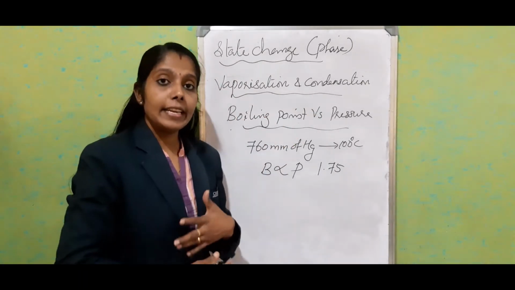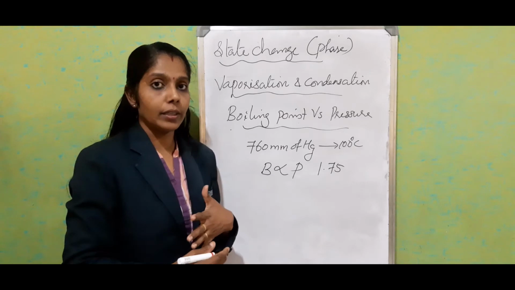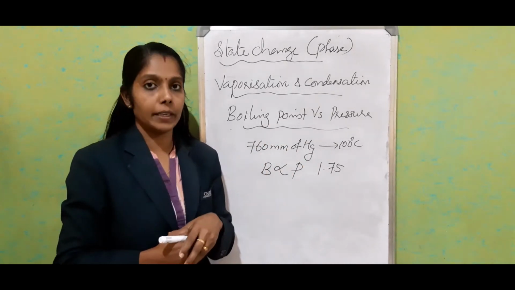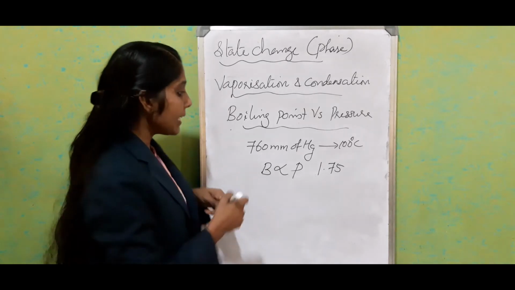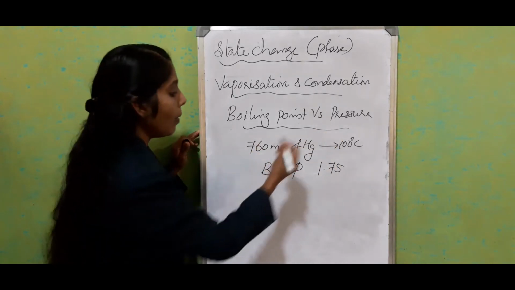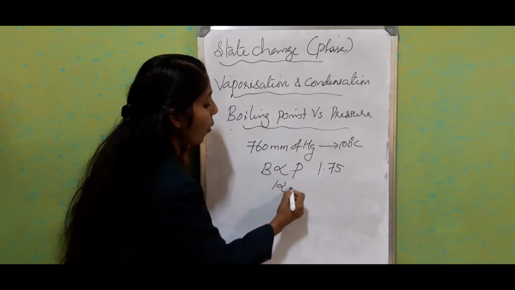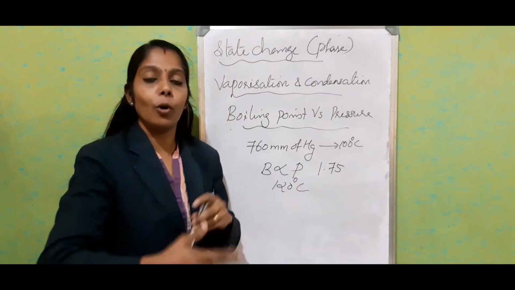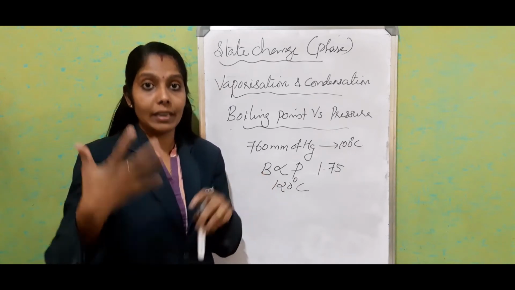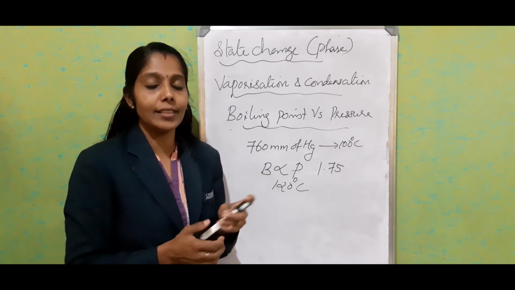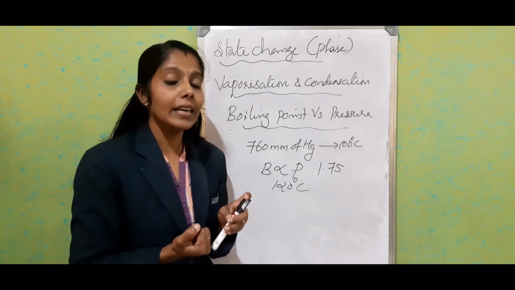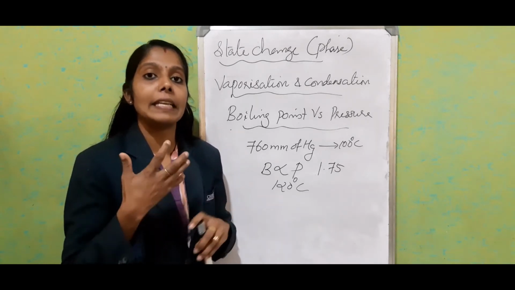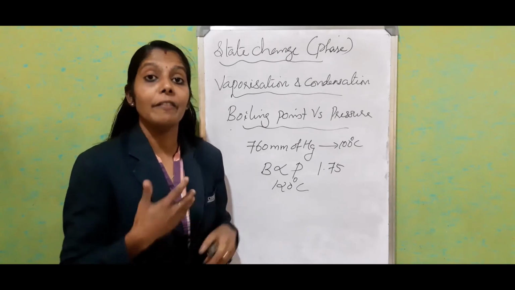When we increase the pressure to 1.75 times the normal atmospheric pressure, we are increasing the boiling point of water from 100 degrees Celsius to 120 degrees Celsius. So the water will keep absorbing heat energy till it reaches 120 degrees Celsius.